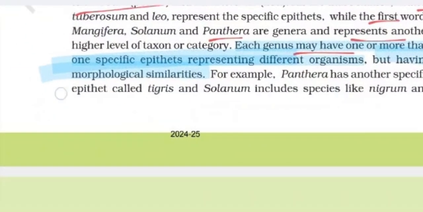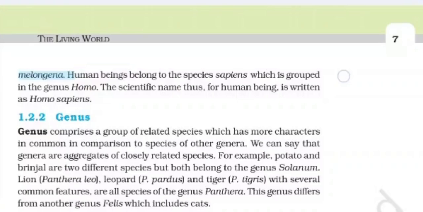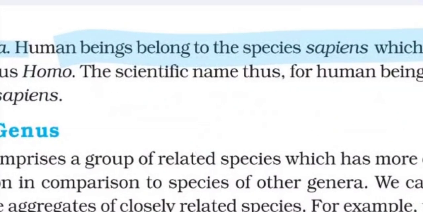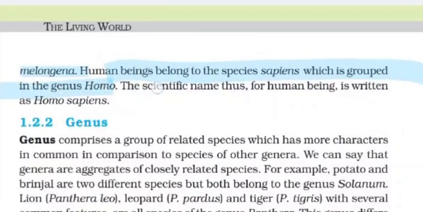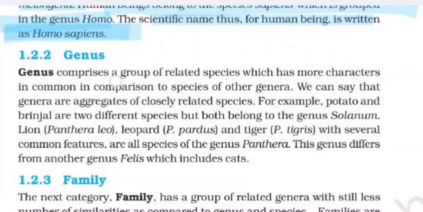For example, Panthera has another specific epithet called tigris, and Solanum includes species like nigrum and melongena. Human beings belong to the species sapiens, which is grouped in the genus Homo. The scientific name for human beings is thus written as Homo sapiens. A genus comprises a group of related species which has more characters in common in comparison to species of other genera. We can say that genera are aggregates of closely related species.